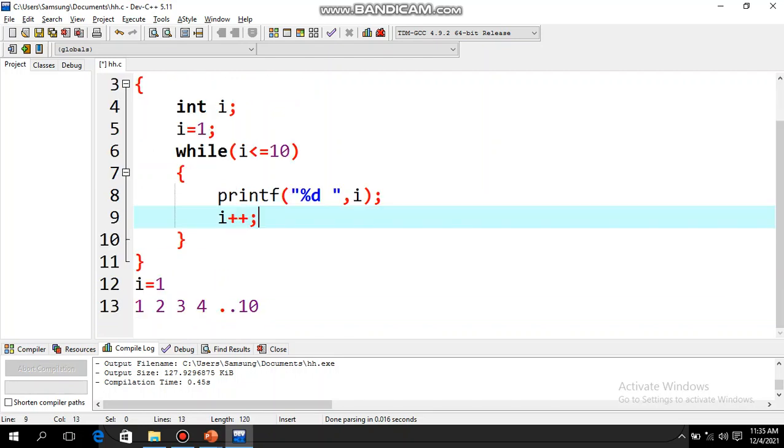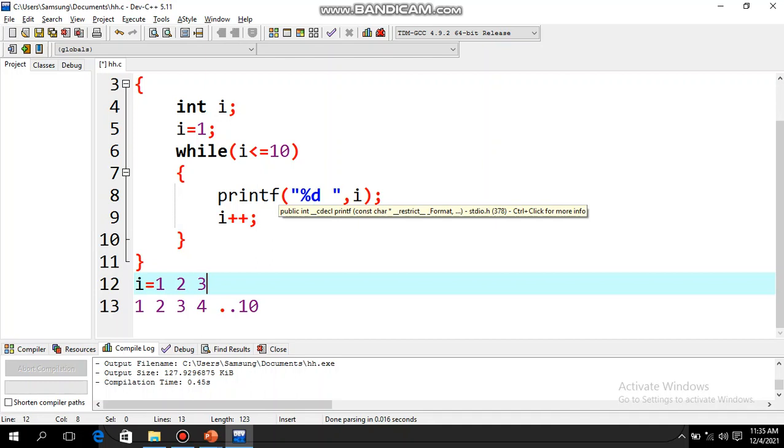Okay, so it's simple. When i is equal to 1, here I have done initialization, i equal to 1, 1 is less than or equal to 10, true. I am going to display the value of i. So what is the value of i? 1. Then i plus plus, now the value of i has become 2. 2 is less than or equal to 10, it will again enter the loop and display the current value of i. What is the current value of i? 2. 2 will be displayed. Now with i plus plus, it is 3. So like that it will display all the numbers from 1 to 10.